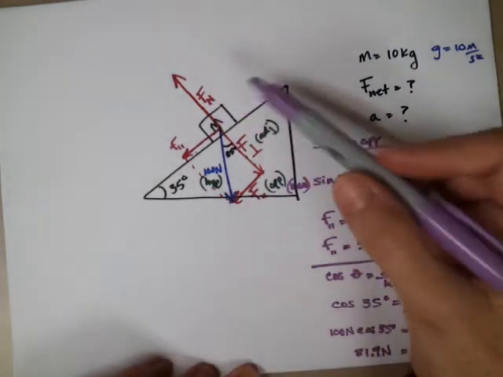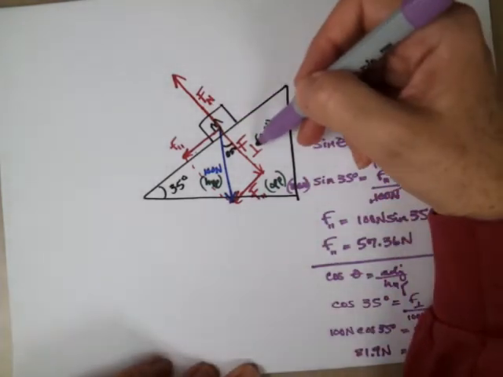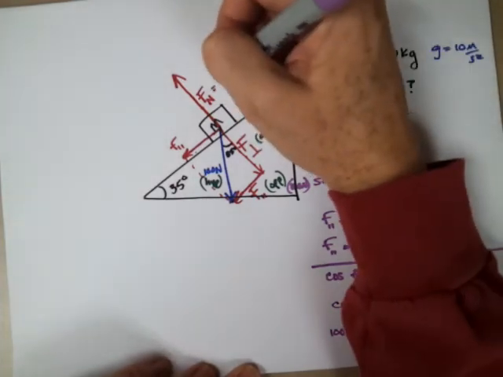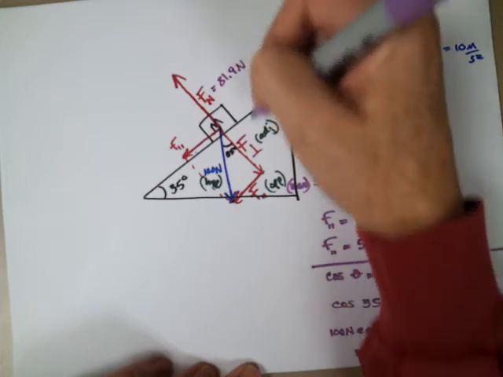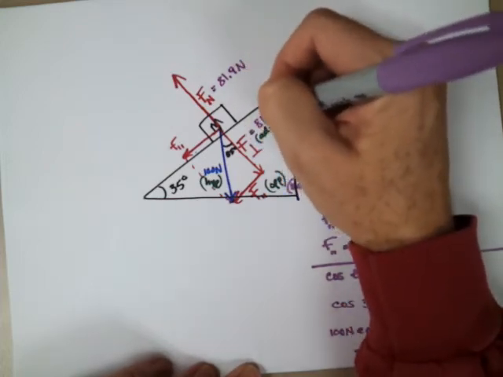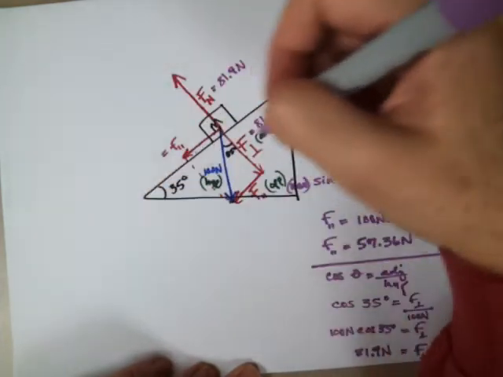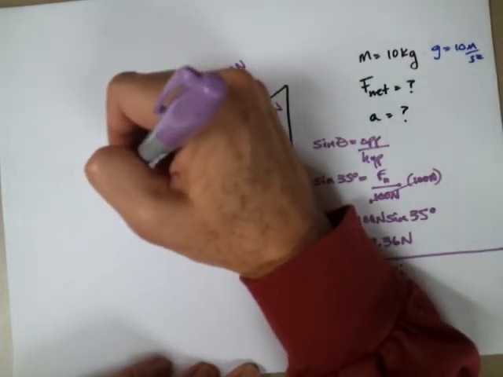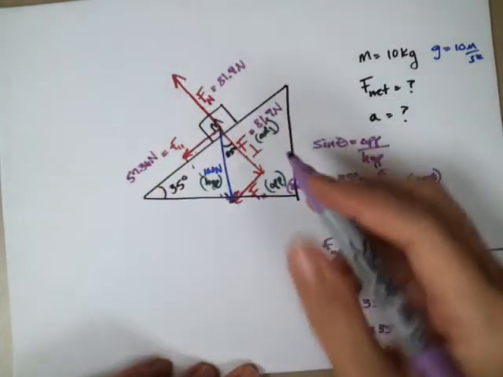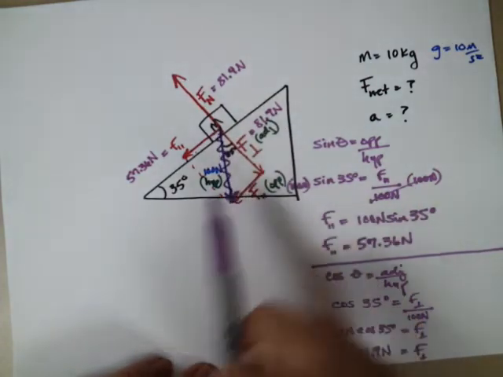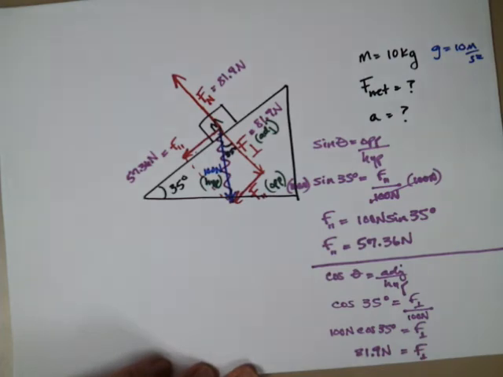Okay. So we still haven't found our net force, but we have found different components of it. So we know that this value is 81.9, this value is 81.9, and this is 57.36. We're not really using the weight anymore, right? We've already broken it down into components, so it doesn't count in our net force.